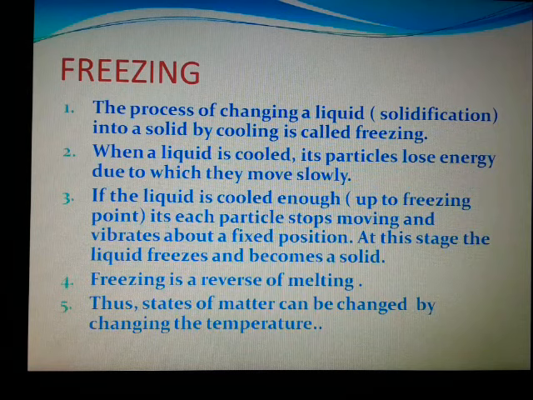So this is what we have. There is still the fourth state of matter that we'll explain in the next video.